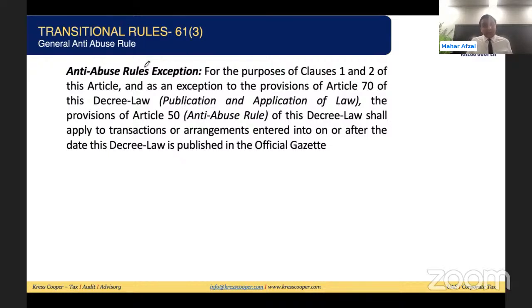So for the purpose of clause 1 and clause 2, we know what the clauses are. Clause 1 asks to prepare the financial statements for the latest financial year. Clause 2 asks to bring the closing balance as per the balance sheet as per the arm's length principle. As an exception to Article 70, application of law within 15 days from the date of publication, the provisions of Article 50, the anti-abuse rule of this decree law, shall apply to a transaction or arrangement entered into on or after the date the law was published in the official gazette. There is no further grace period of 15 days for the transitional provisions.